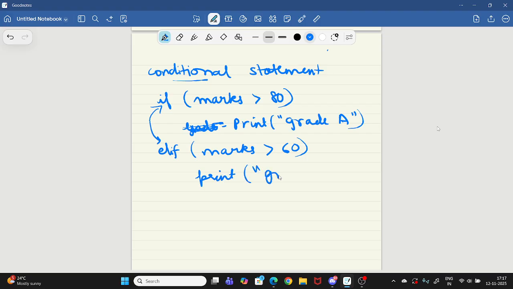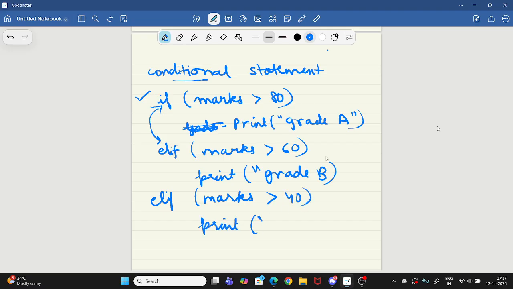You can write as many elif conditions as you want. But the if condition should be one, and the else condition should be one; I'll tell you the difference. Marks greater than 40, print grade C. Now I can write else.